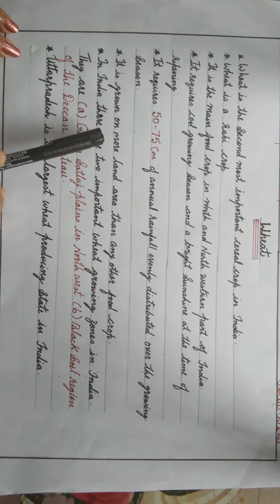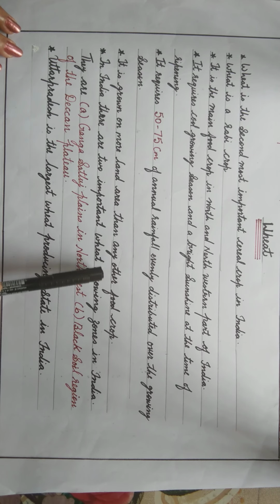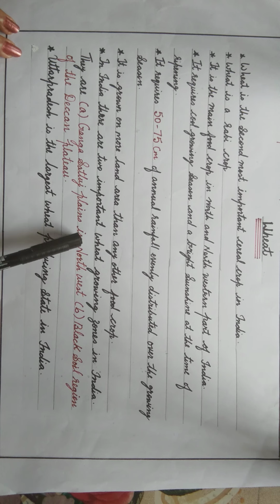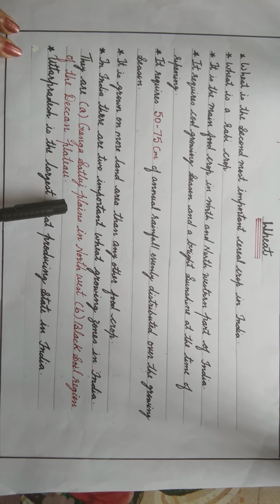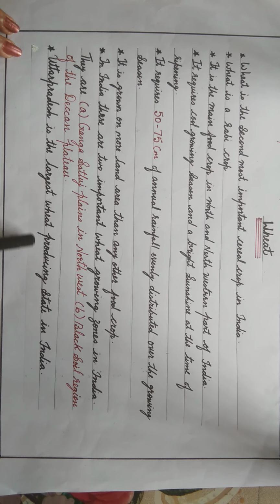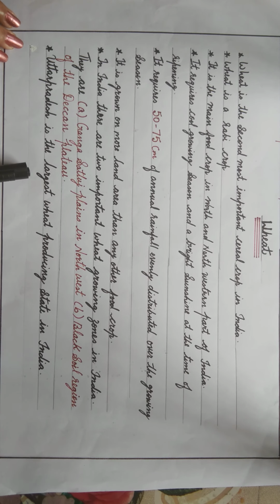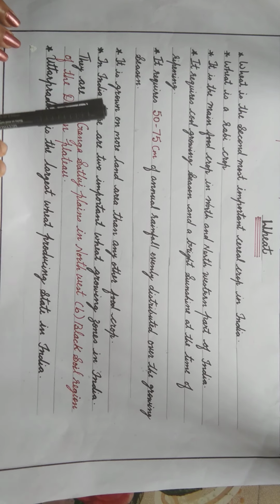It is grown on more land area than any other food crop. In India, we have two wheat growing zones: the Ganga Satluj plains in the northwest, and the black soil regions of the Deccan Plateau. Uttar Pradesh is the largest wheat producing state in India.